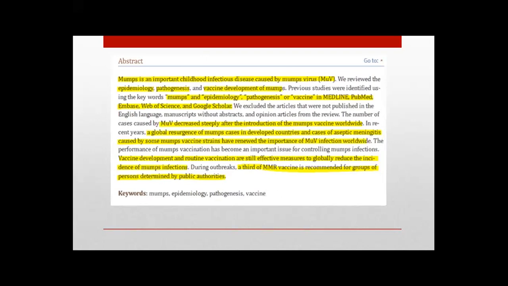According to this article, the number of cases caused by mumps virus decreased steeply after the introduction of mumps vaccine worldwide. In recent years, a global resurgence of mumps cases in developed countries and cases of aseptic meningitis caused by some mumps virus strains have renewed the importance of mumps virus infection worldwide. The performance of mumps vaccination has become an important issue for controlling mumps infection, and vaccine development and routine vaccination are still effective measures to globally reduce the incidence of mumps infection. During an outbreak, a third dose of MMR vaccine is recommended for groups of persons determined by public authorities.